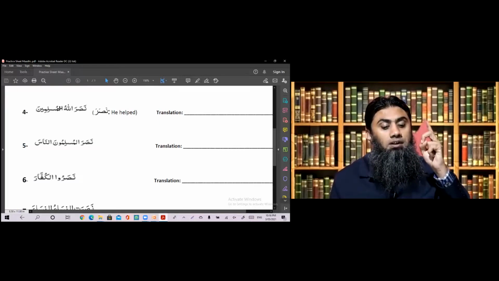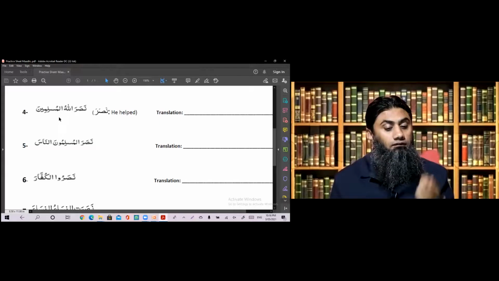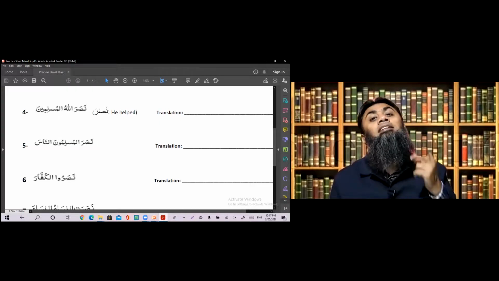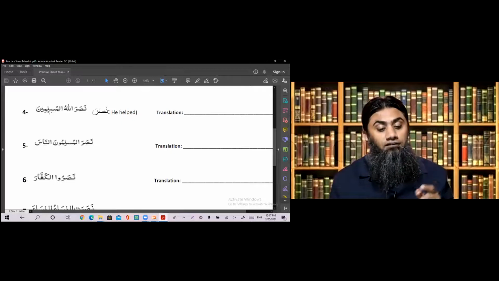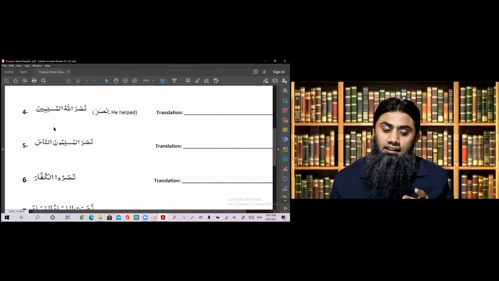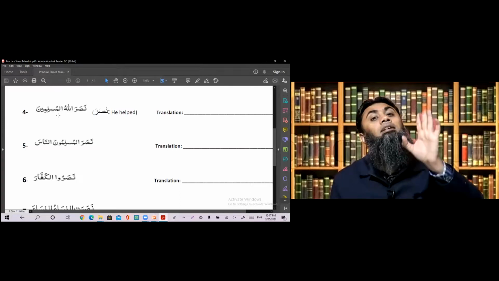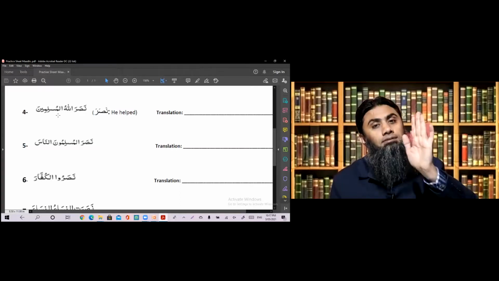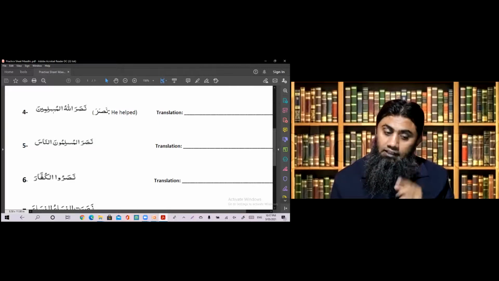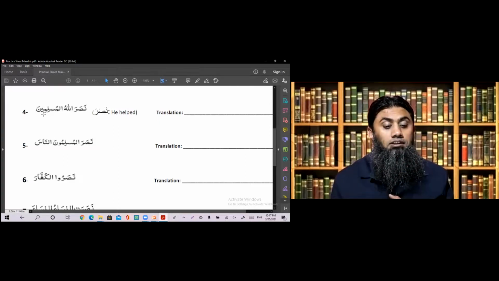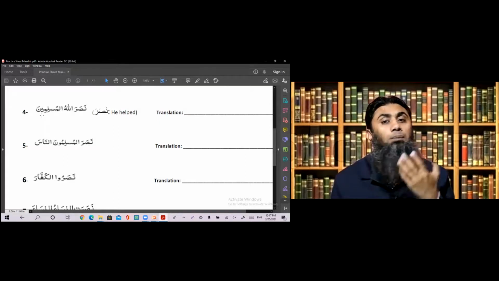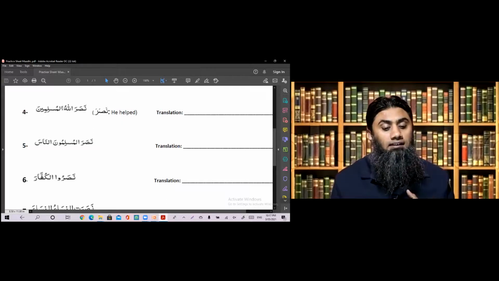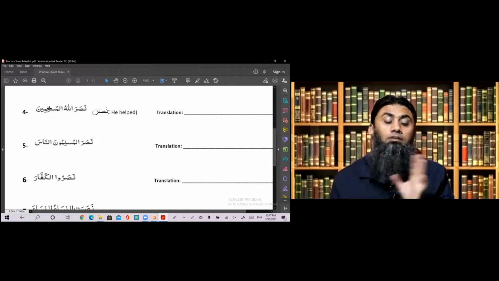Either there should be a preposition before it, which is not the case, or it should be the mudaf ilay, and that's not the case either. If it's not the mudaf ilay case and there's no preposition before it, then it can only be in nasab status. Apparently, from the look of it, Muslimina could be nasab or jar, but because there's no indication of it being jar, it will be nasab.